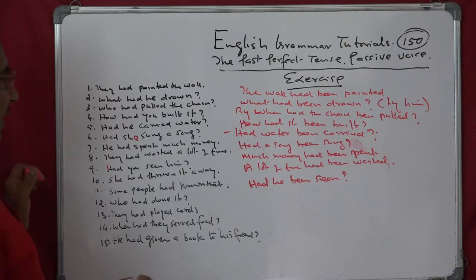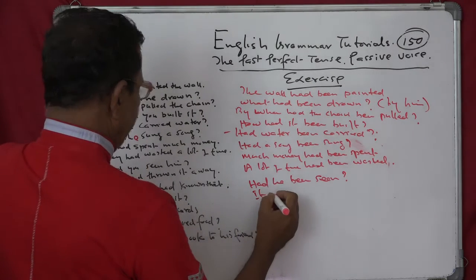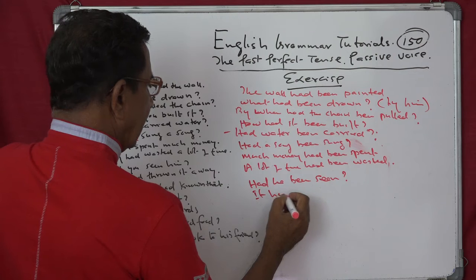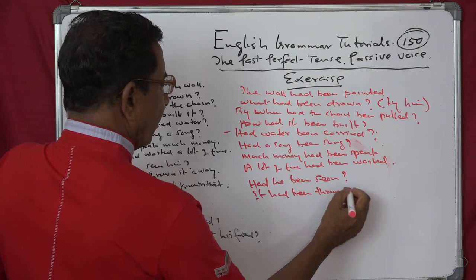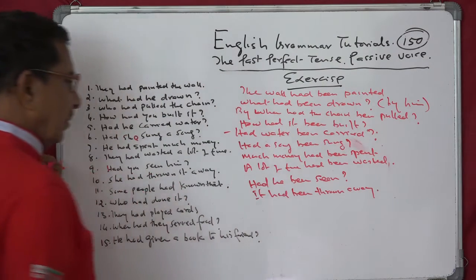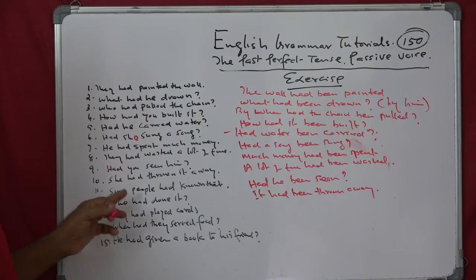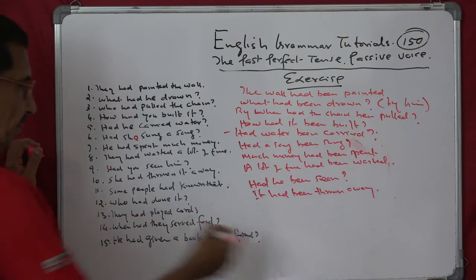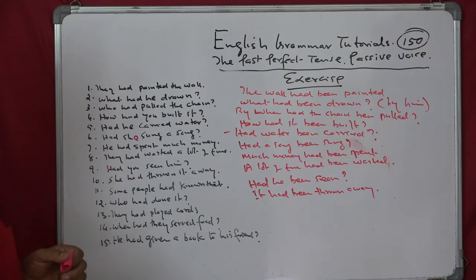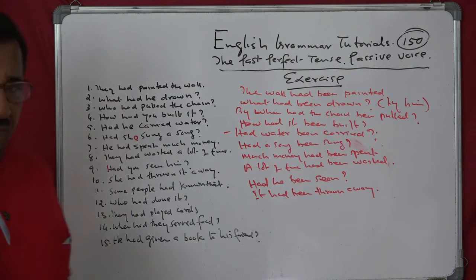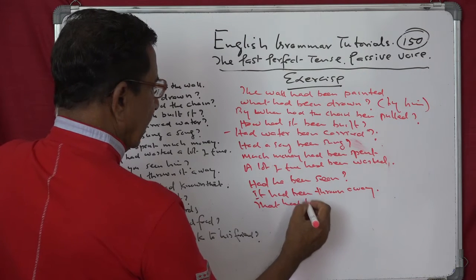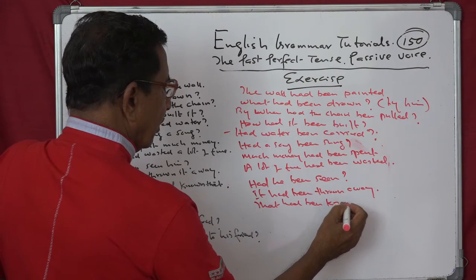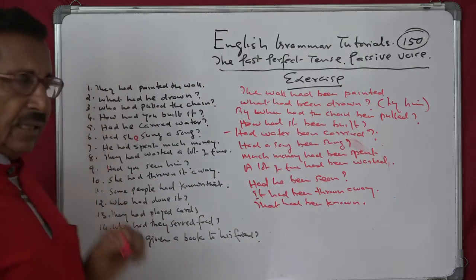She had thrown it away. It had been thrown away. They had thrown it away. It had been thrown away by somebody. Some people had known that. That had been known. That had been known by some people.